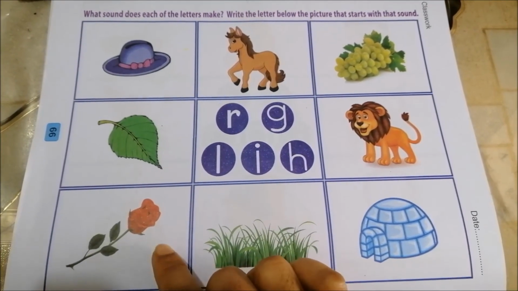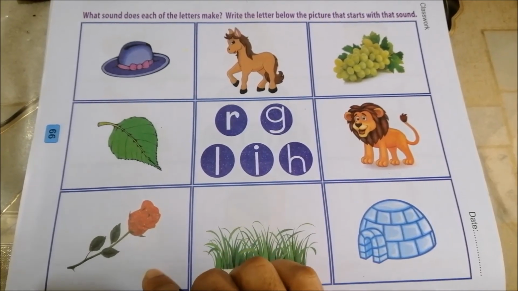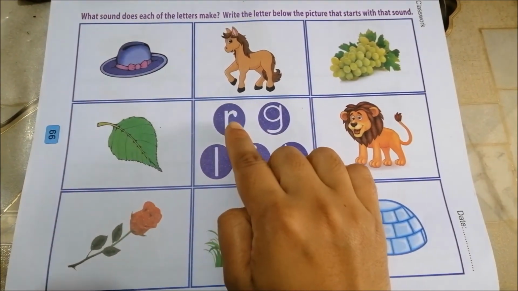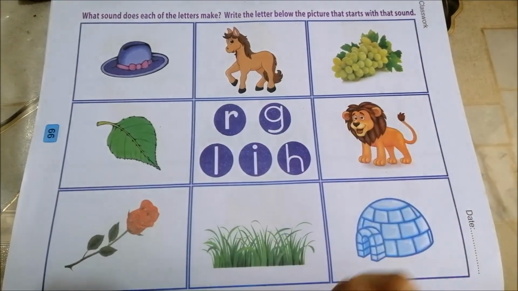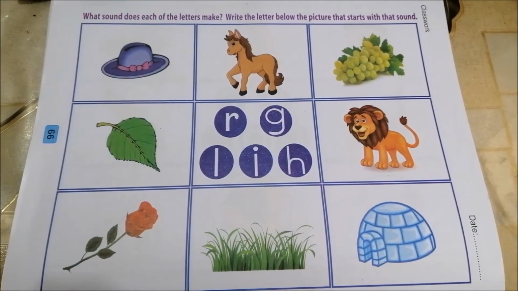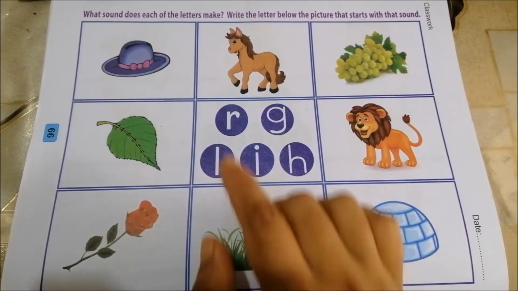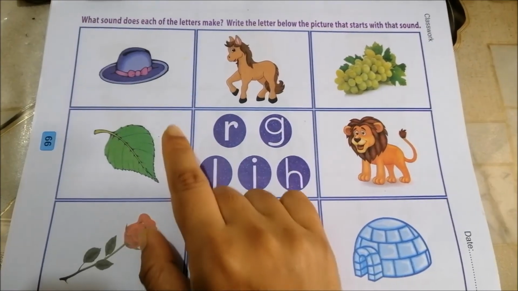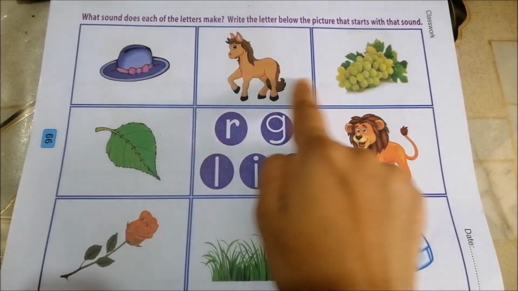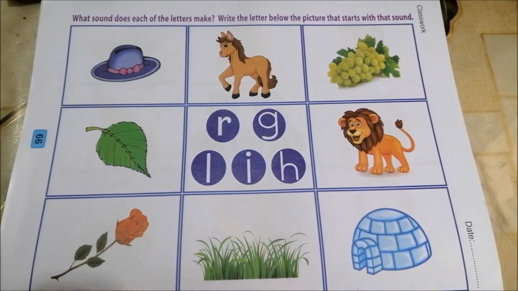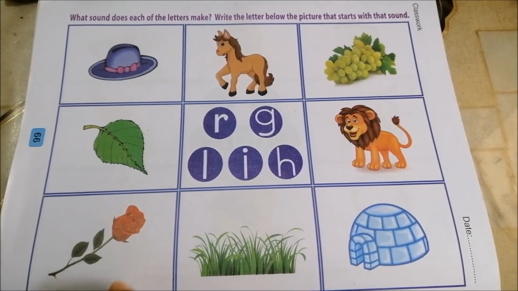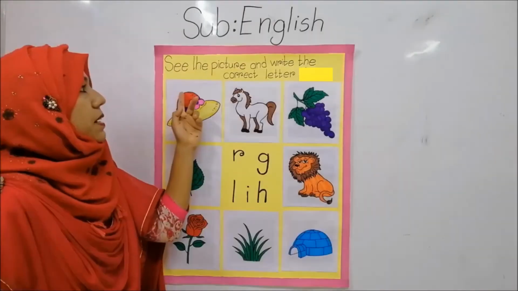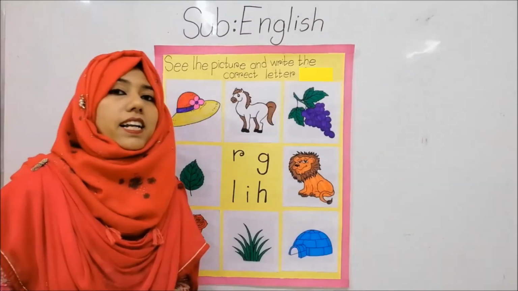So we will not write the letter's name here and we will not write this letter anywhere because we have not learned anything about this letter. Okay, we will write the letter's name of these pictures. Okay, not this one. Okay, students, see the picture and write the correct letter.